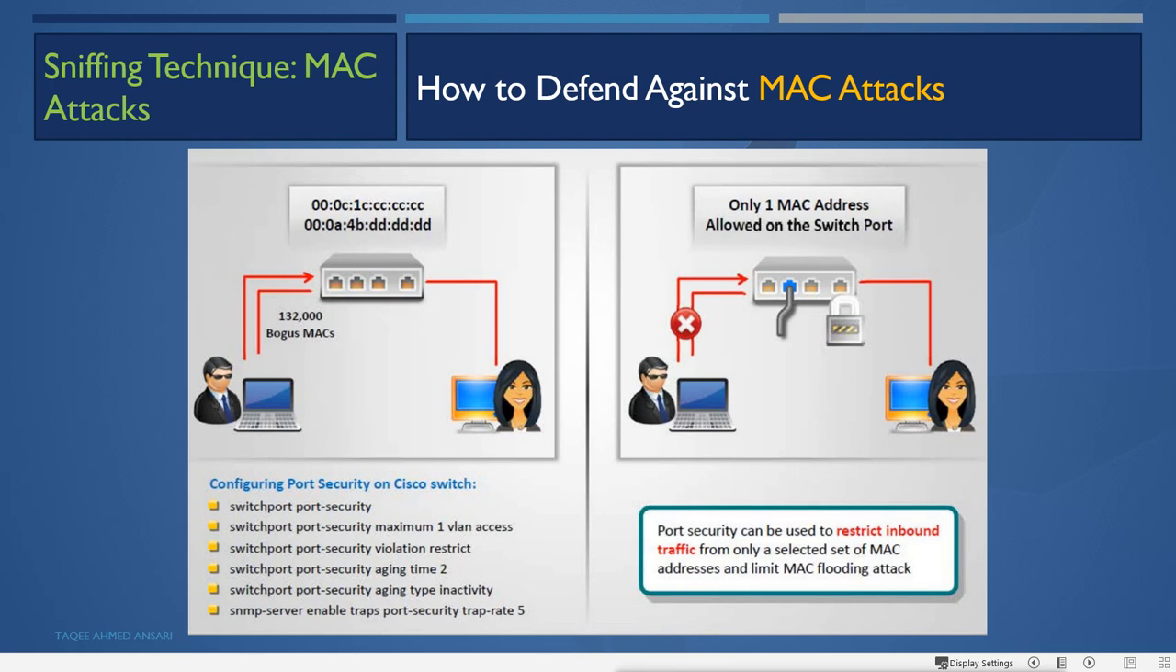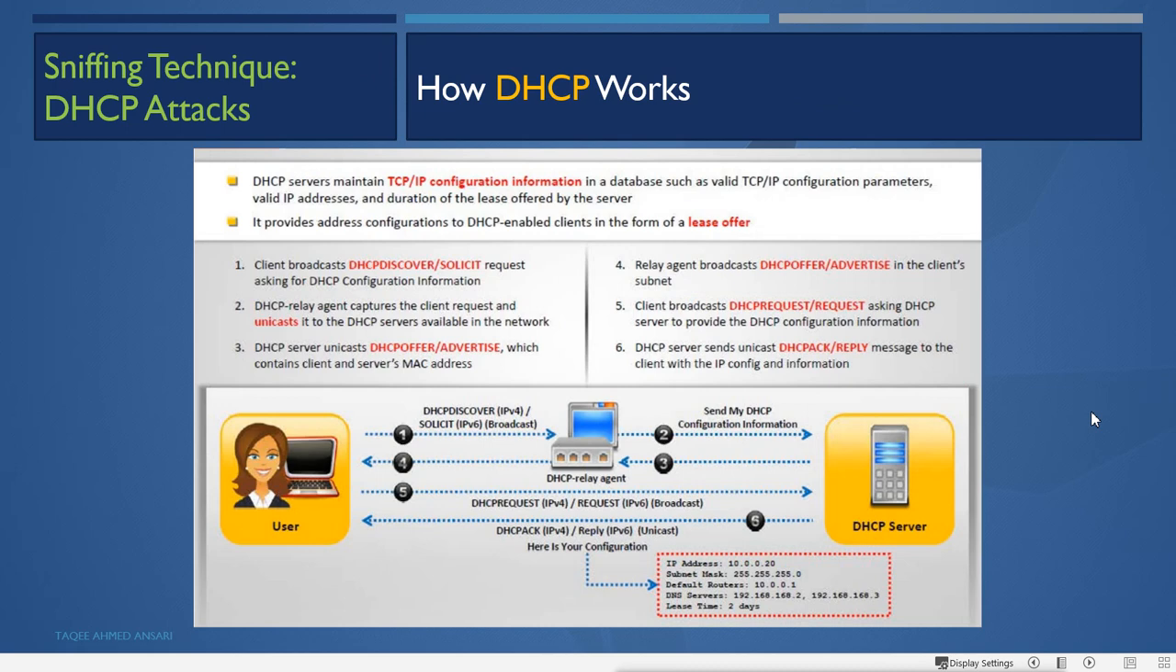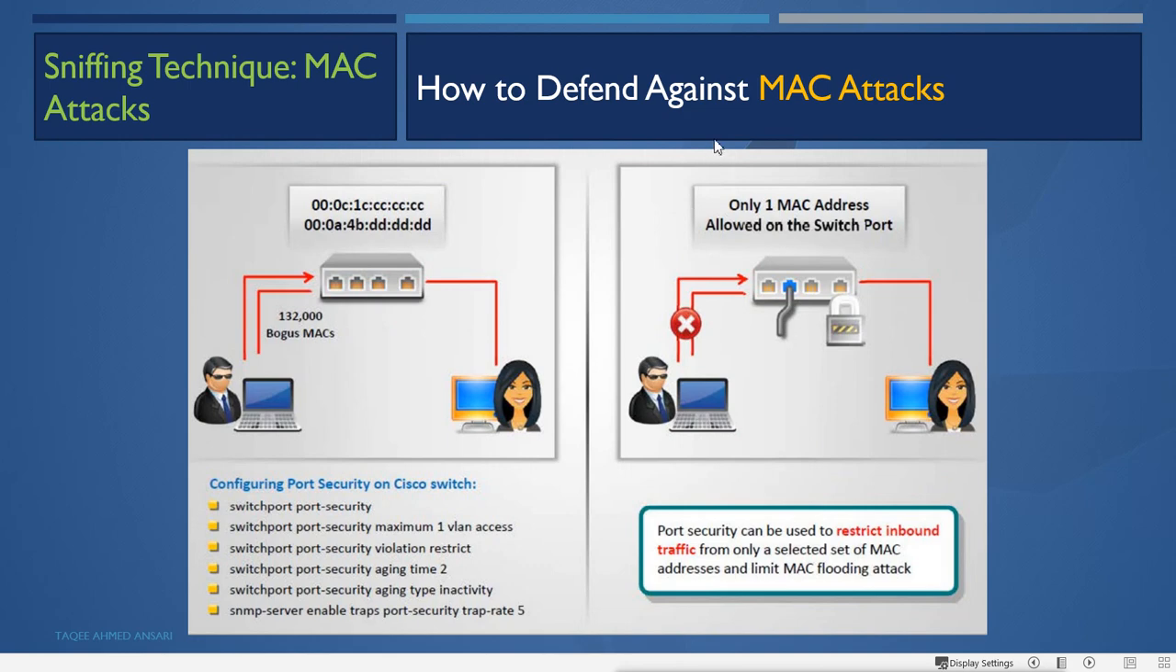This is to defend against MAC flooding, or even against switch port stealing, because when the attacker tries to send many bogus MAC addresses, it can be blocked. So this is the MAC address attack, and this is how we can defend against it.